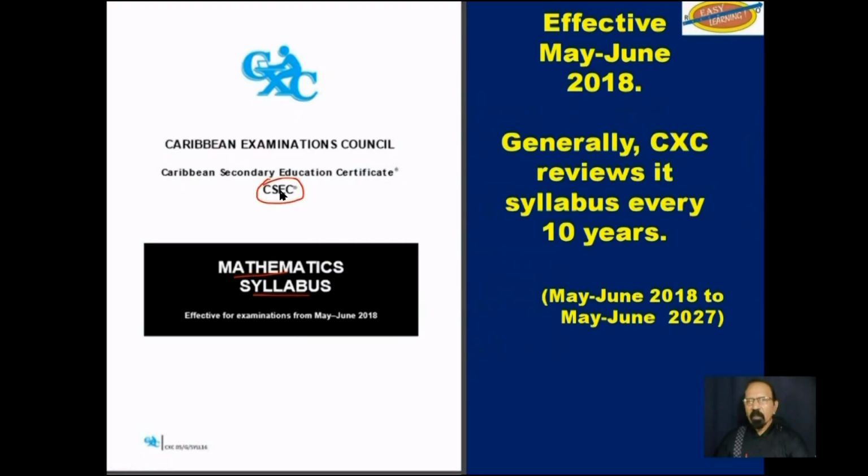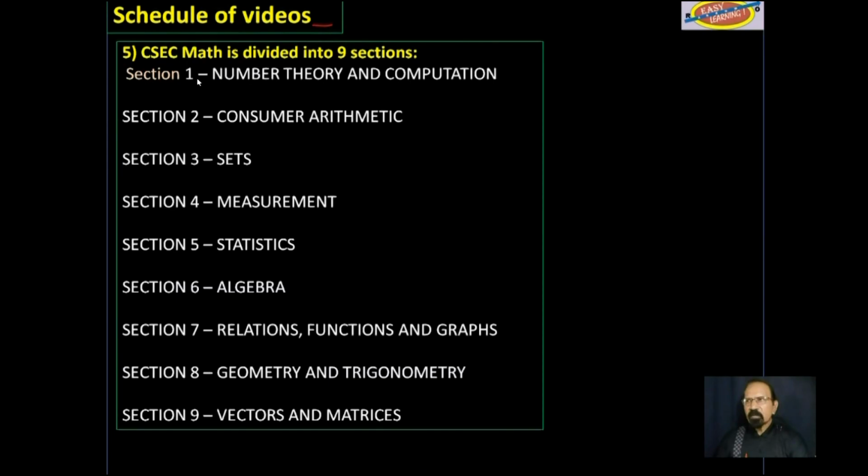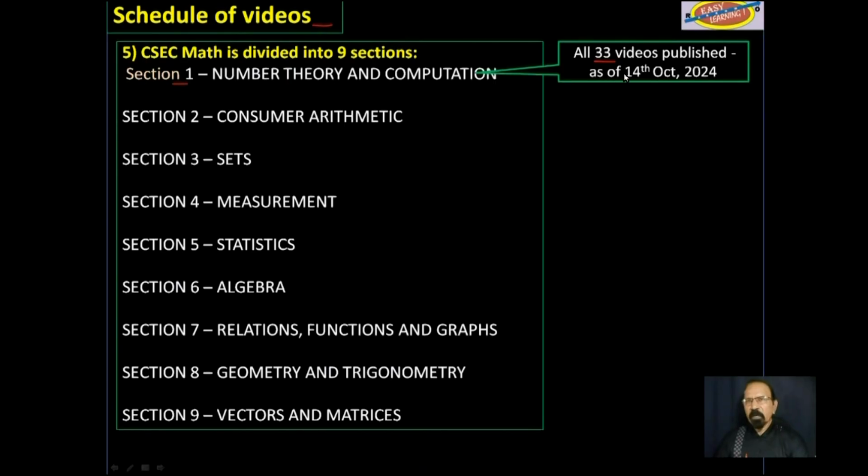We continue with the mathematics syllabus for CSEC 2018 to 2027. Schedule of videos. Section 1, all 33 of those videos have been published on YouTube already in their entirety.